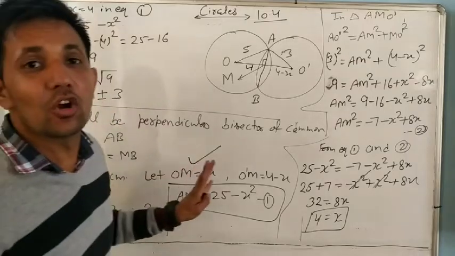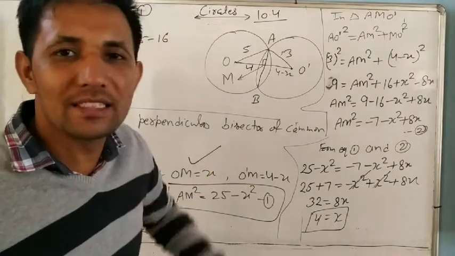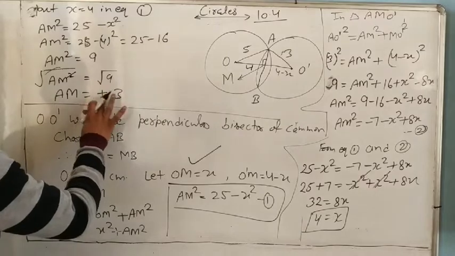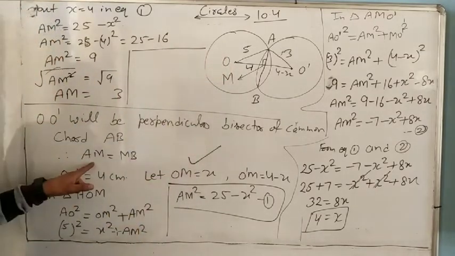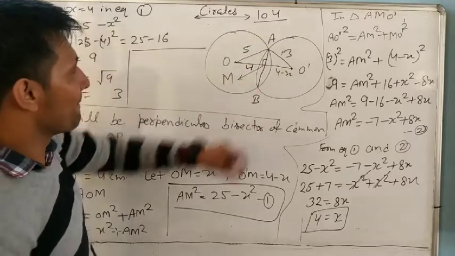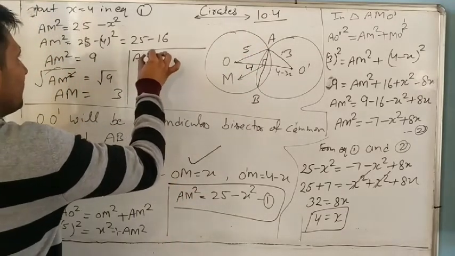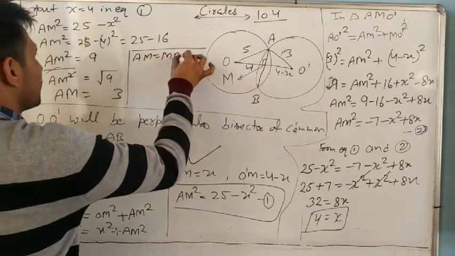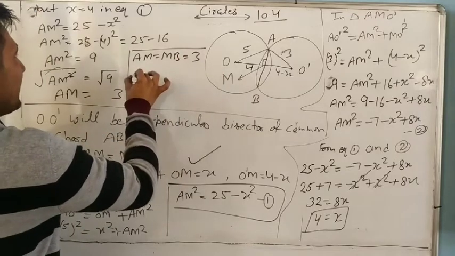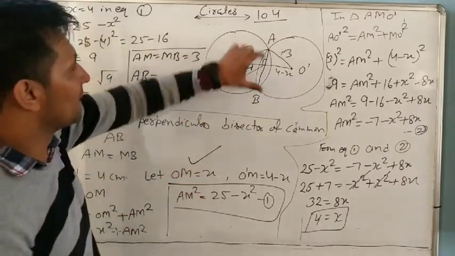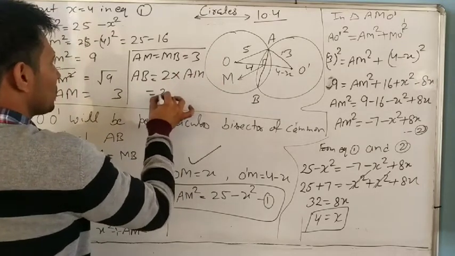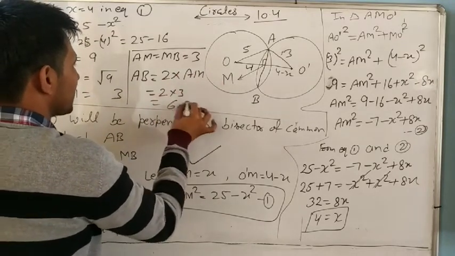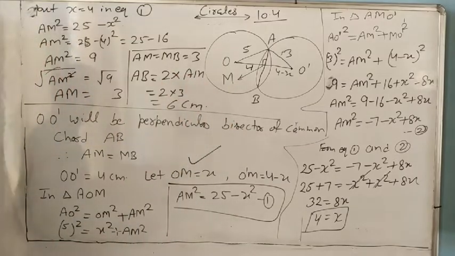But minus 3 is not possible because length is always positive, so I am taking only 3. So now we know AM equal to MB equal to 3. Therefore AB is 2 times AM, so 2 into 3, 6 centimeter.